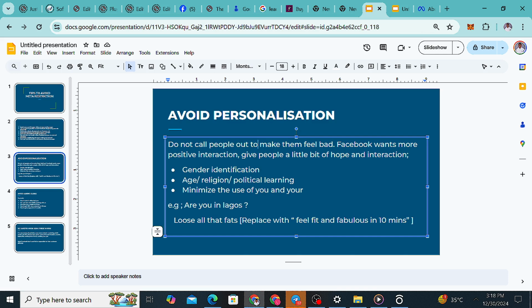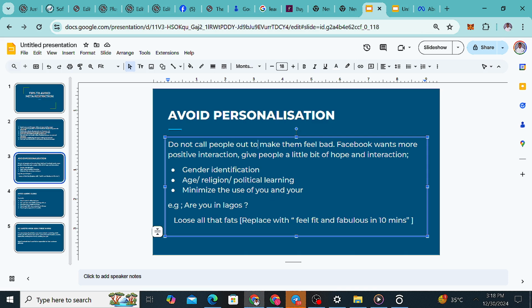Please take note, minimize "you" and "your." Even if you want to use "you" and "your," you can always use them. It's not that they won't want you to use them, but the place where you are using "you" and "your" matters.